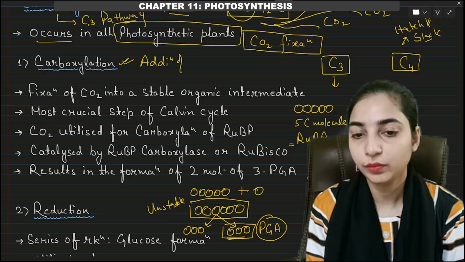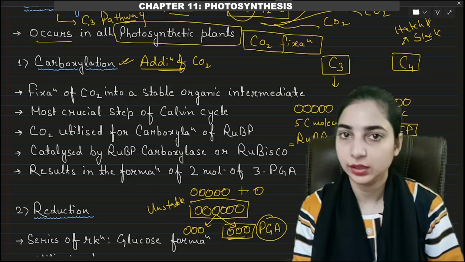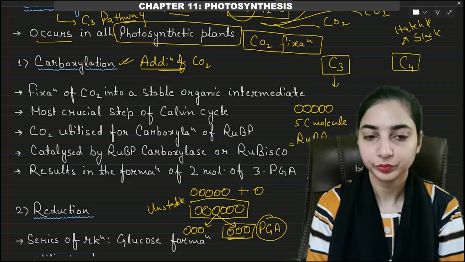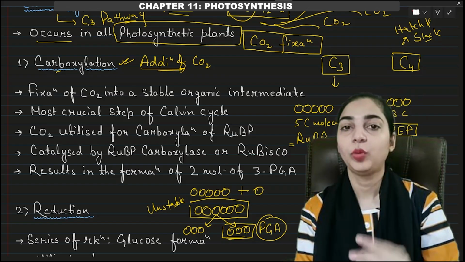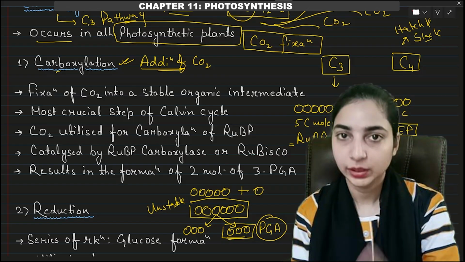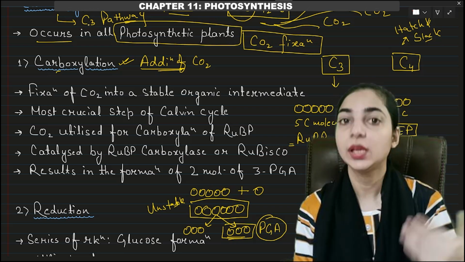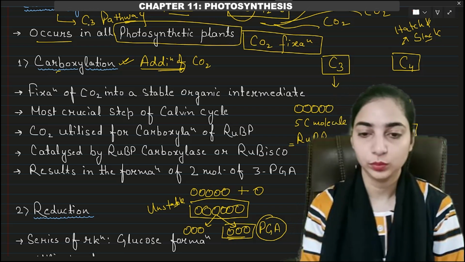Carboxylation means addition of carbon dioxide. So this is the most crucial step. We know carbon dioxide fixation or carbon dioxide addition is the most important step. So in this step, what is done? The carbon dioxide is added to RuBP because we are talking about the Calvin cycle, and in Calvin cycle the acceptor molecule was RuBP, the 5 carbon molecule, right?